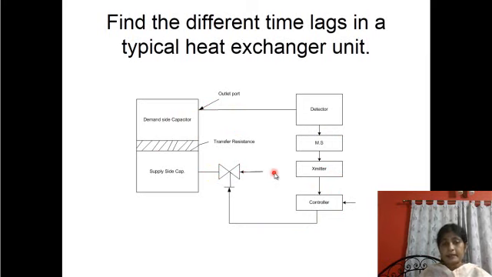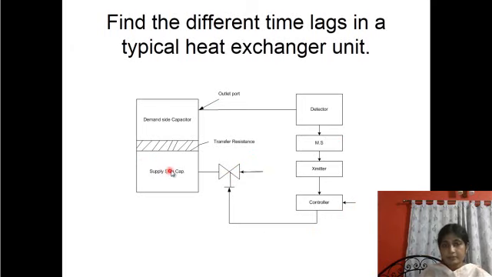But the major disadvantage is that there are several time lags in the process. And another issue is that the error is unavoidable. Unless deviation or error occurs in a process, no corrective action can be taken.